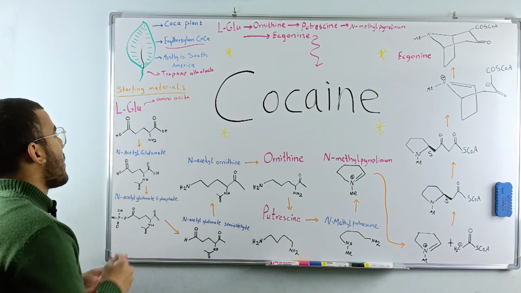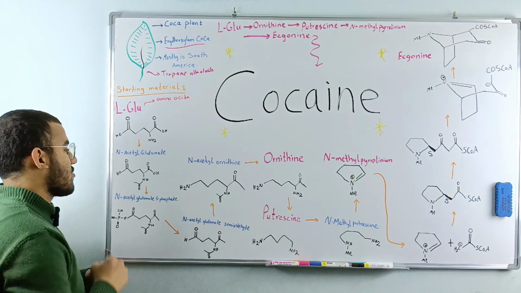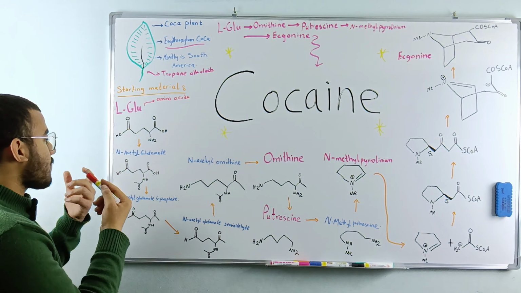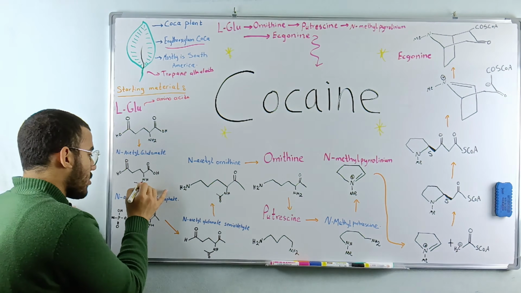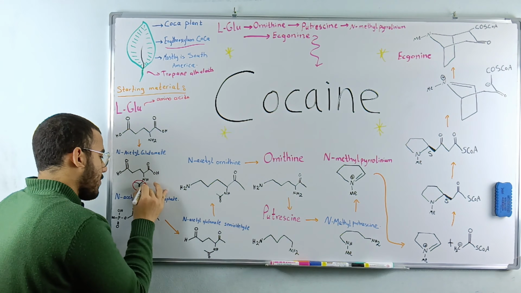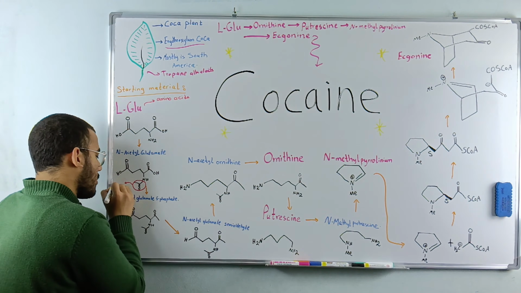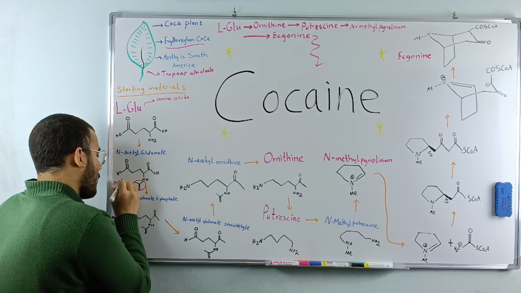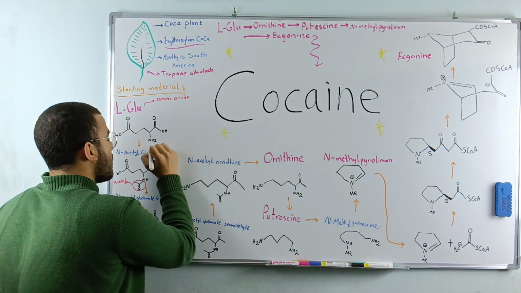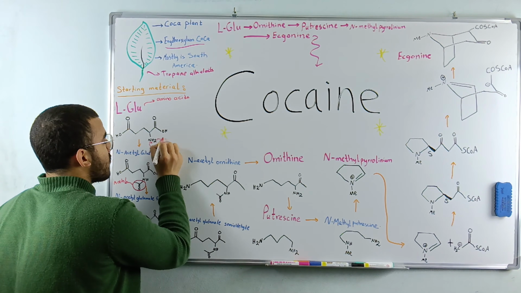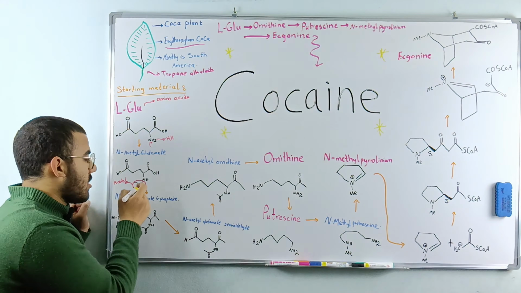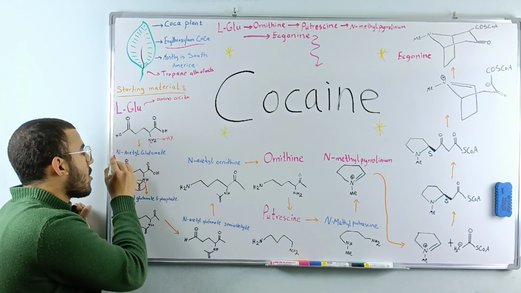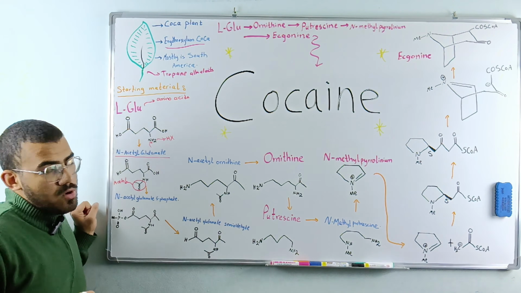All right, so we have L-glutamic acid. This is the structure of L-glutamic acid. What we're going to do is add an acyl group to it. This is called an acyl group. We're going to add this in here, and we're going to remove one hydrogen to add it on the end, and then we're going to call this structure N-acetyl glutamate.